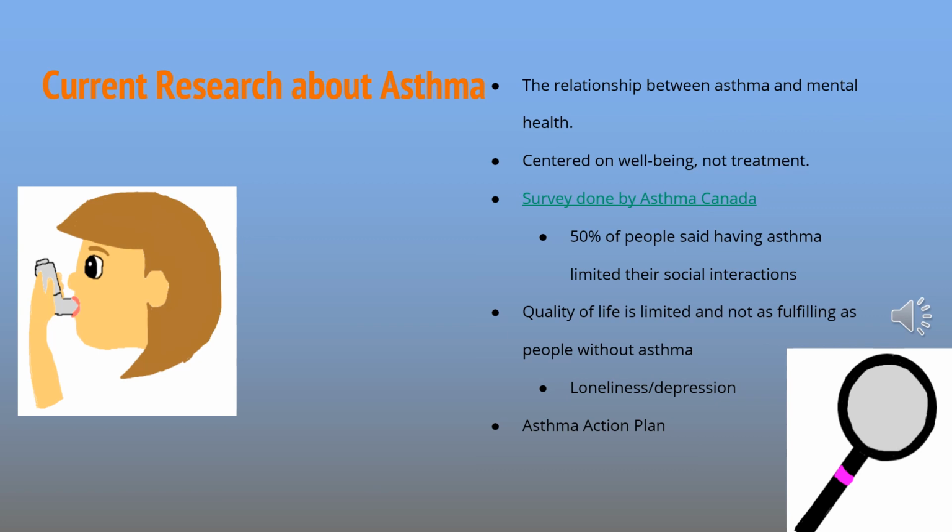The better someone has control of their asthma, the better the quality of life they have. However, they are still cautious when they may be exposed to irritants. It has been known that having an asthma action plan helps reduce stress because it gives scheduled time to take medications and helps asthma sufferers and their loved ones know what to do if an asthma attack occurs. Asthma action plans are also good to have from an early age. If a child is diagnosed with asthma, it's beneficial to begin an asthma action plan soon so that they learn it from a young age and are able to use it for the rest of their lives. It's important for another adult to know their plan as well, such as a teacher and a parent. This should help them live with less anxiety about their asthma.